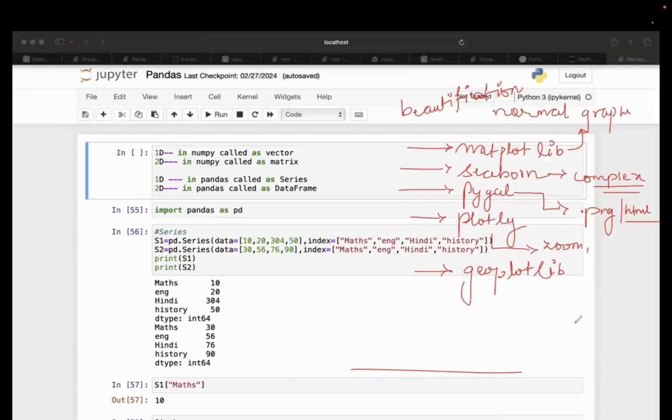Now Geoplotlib. What is the purpose of Geoplotlib? Do you understand the data set of shipping companies? Or let's say, if you remember the example of day one where we were talking about data analysis in the company Swiggy, right? What happens if I'm going to order something? I am going to get assigned a delivery partner. That delivery partner is going to capture my address and send me the list of my items, or let's say things, to my destination.